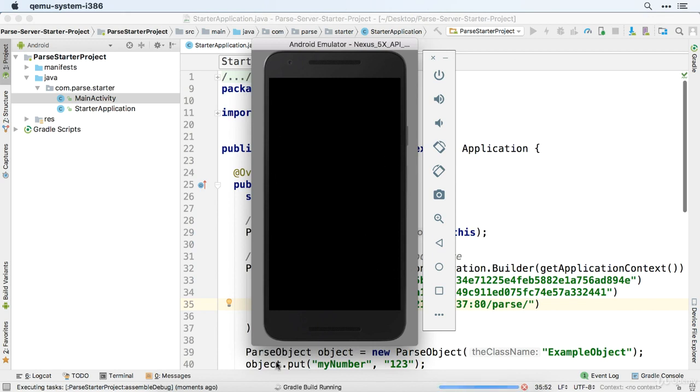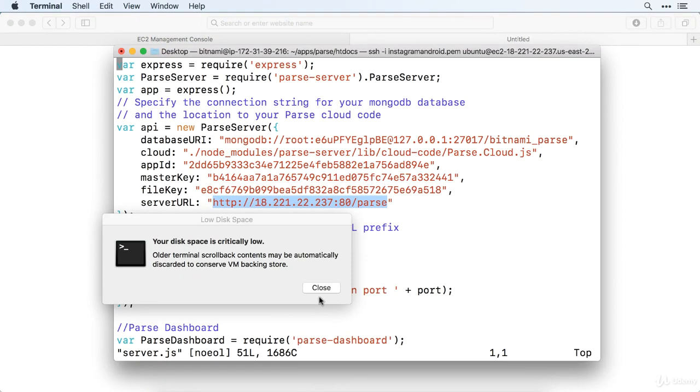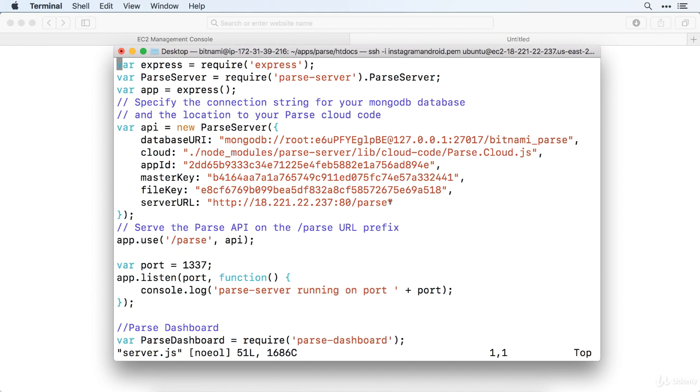Well, I guess while it's going, we can talk about how we can get to the correct URL in order to check out the code. So what we're going to do is go back to our code, or even the terminal here. We just need to be able to get to this Parse location. So we're going to copy whatever the URL is and paste this in.